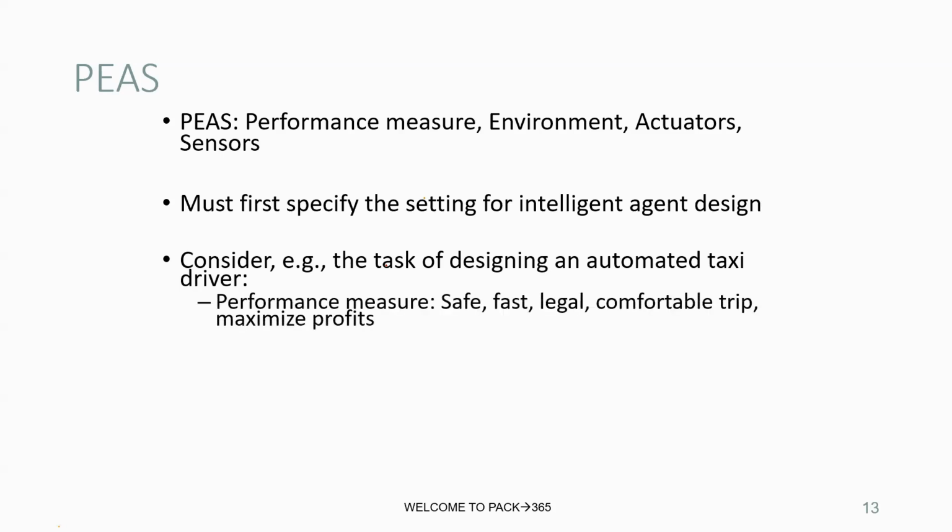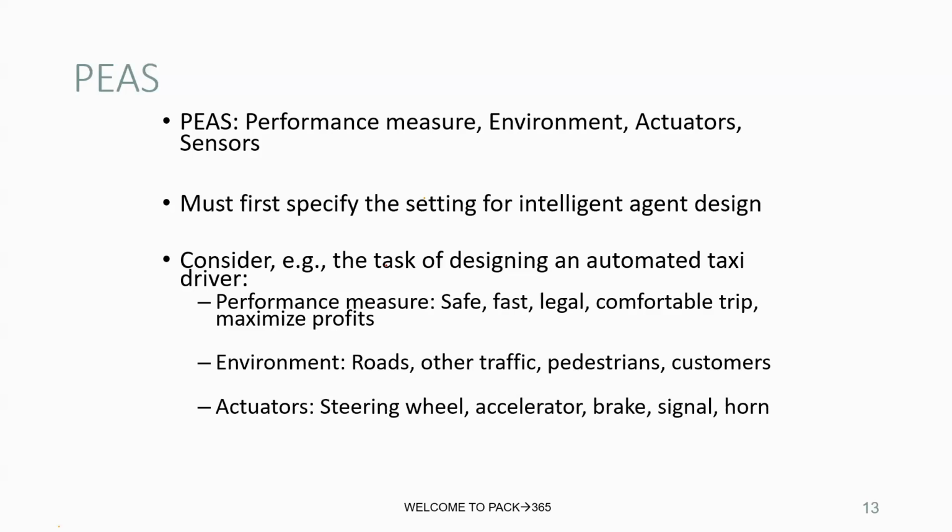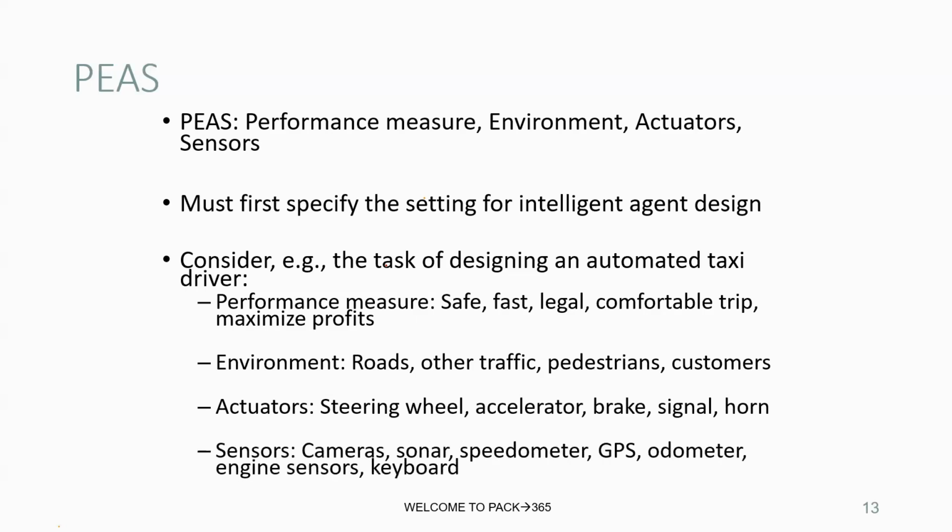For the performance measure: a safe, fast, legal, comfortable trip, with maximum profit as priority. For the environment, we have roads, other traffic, and customers. We have actuators like the steering wheel, accelerator, brake, signal, clutch, and horn. And sensors like cameras, sonars, side mirrors, speedometers, and GPS. This defines the example by making the PEAS.